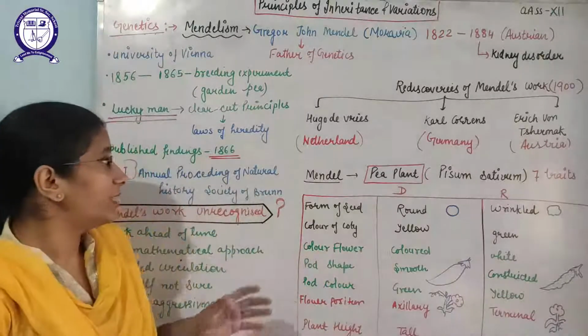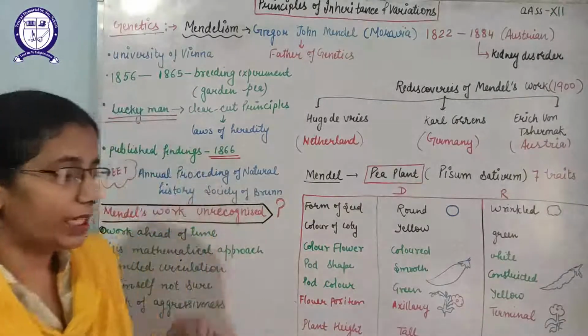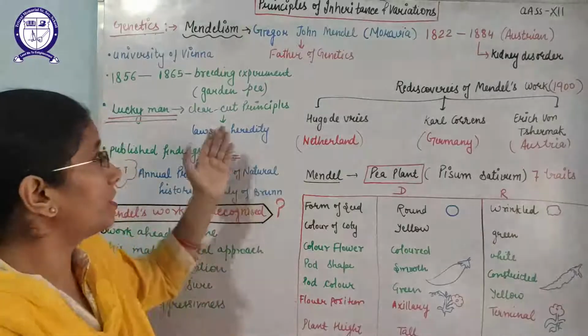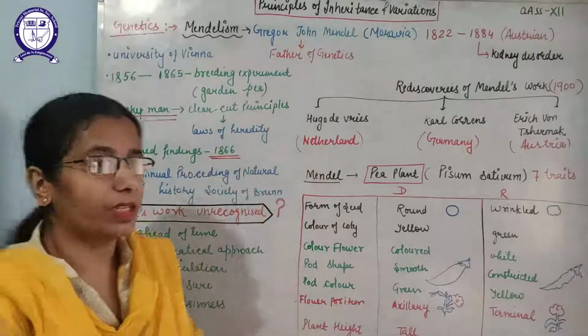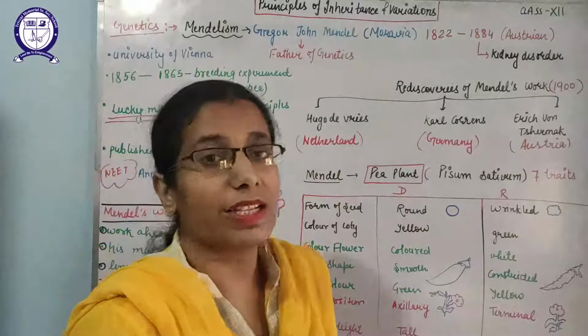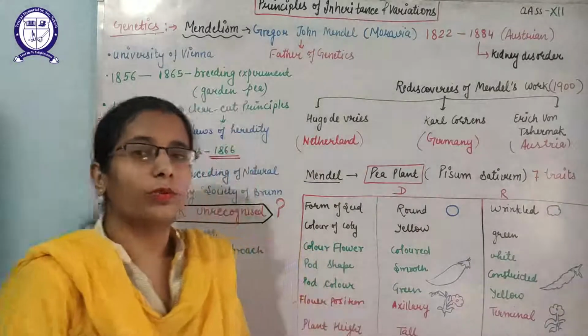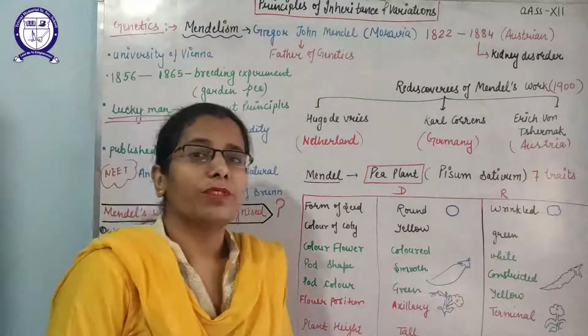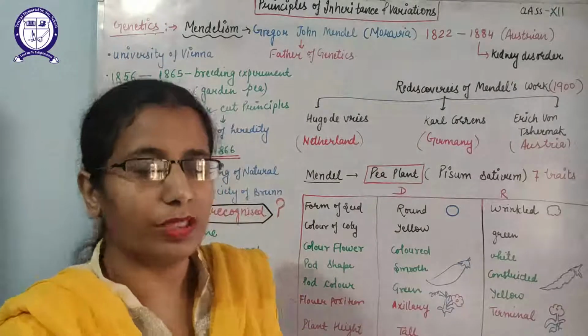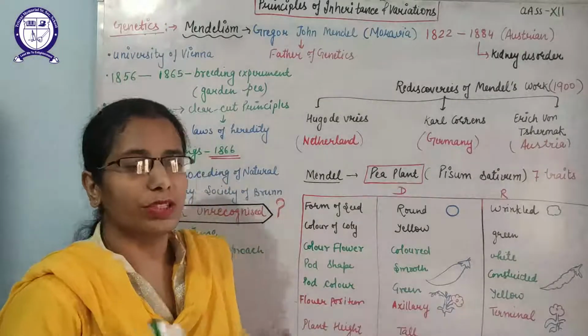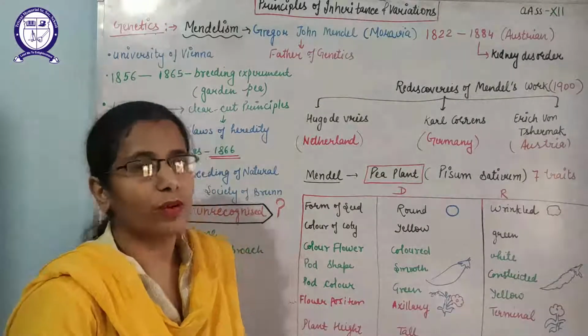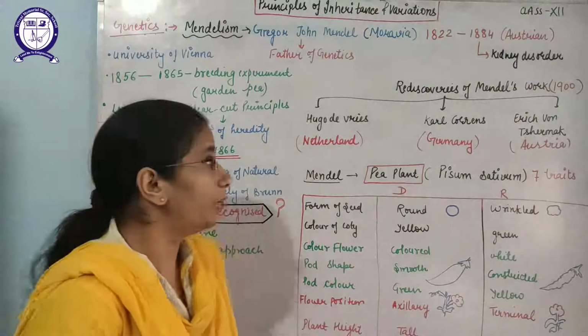After that, he did a number of experiments and studies on breeding. He also worked as a teacher in the school, where he taught physics and natural history, but most of the time he was doing experiments and calculations on the hybridization of the garden pea.